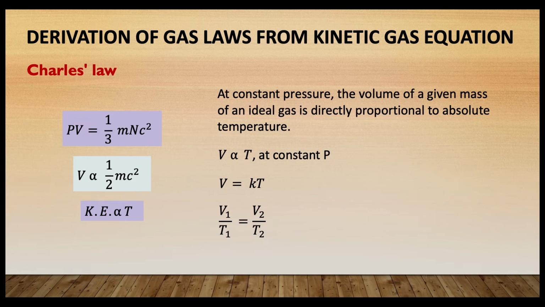Hence, V is proportional to T at constant pressure. Thus, at constant pressure, the volume of a given mass of a gas varies directly as the absolute temperature, and this is what Charles' law states. Similarly, we could derive other gas laws from kinetic gas equation such as Avogadro's law, Graham's law of diffusion, and also Dalton's law of partial pressures.